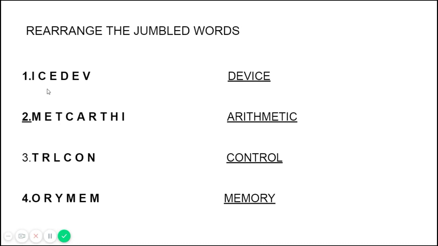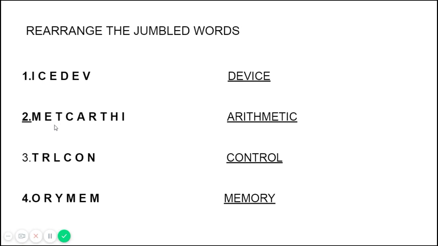Now we see the first word. It is ICEDEV. What is this? Ice-dev. There's no word like this. So what we should do is bring this DEV alone in front. First you write DEV, then you write ICE. Just change the order, that's it. Then it becomes device. Device is a meaningful word.